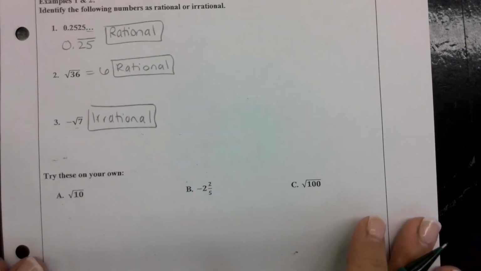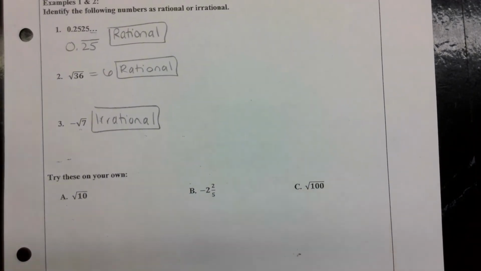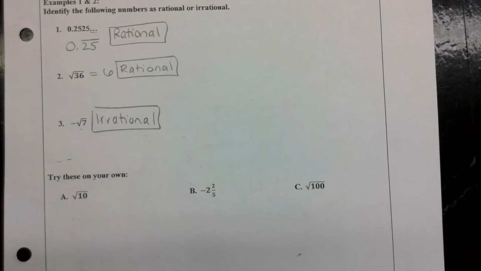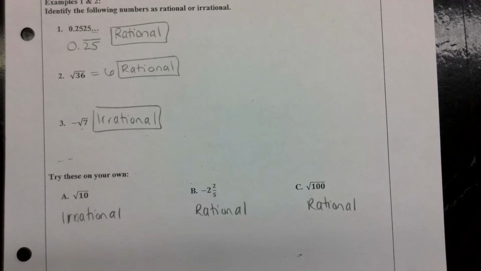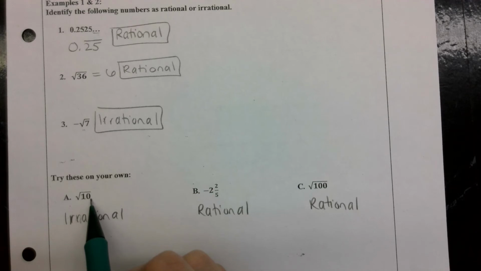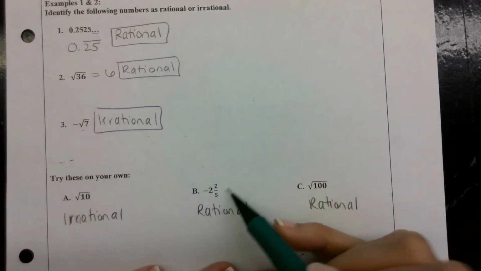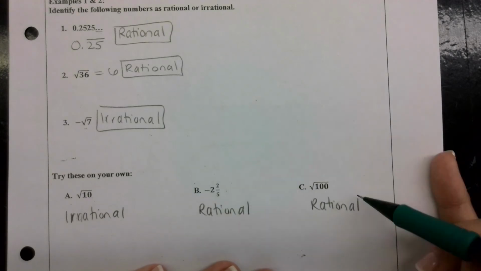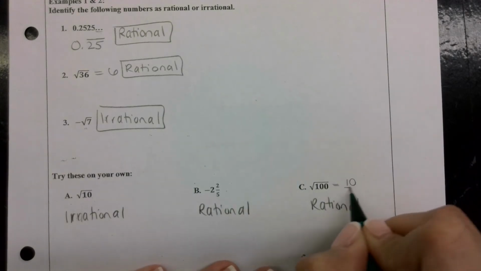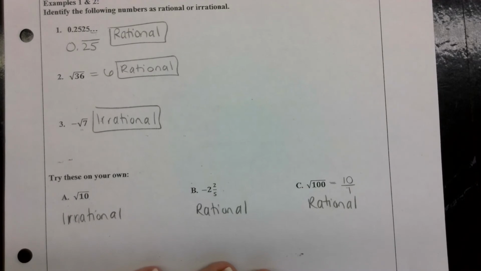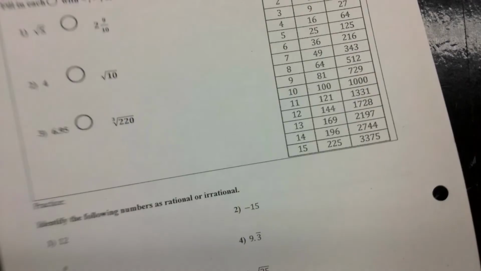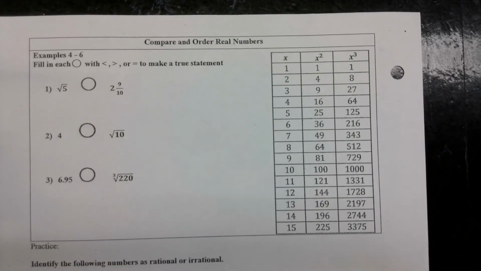Go ahead and try A, B, and C on your own. I'm going to pause the video and freeze the screen. All right, so you should have gotten that the first one is irrational. 10 is not a perfect square. Negative 2 2/5 is already written as a fraction, so therefore it's rational. The square root of 100 is 10, which we can write over 1, which can be written as a fraction, therefore rational.